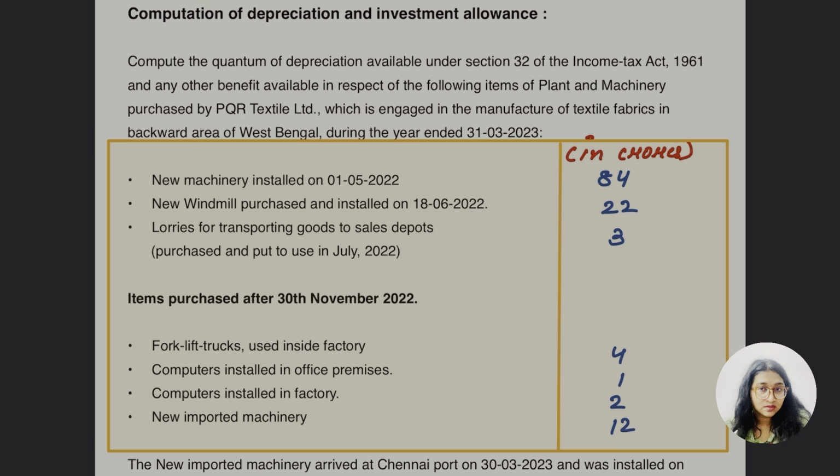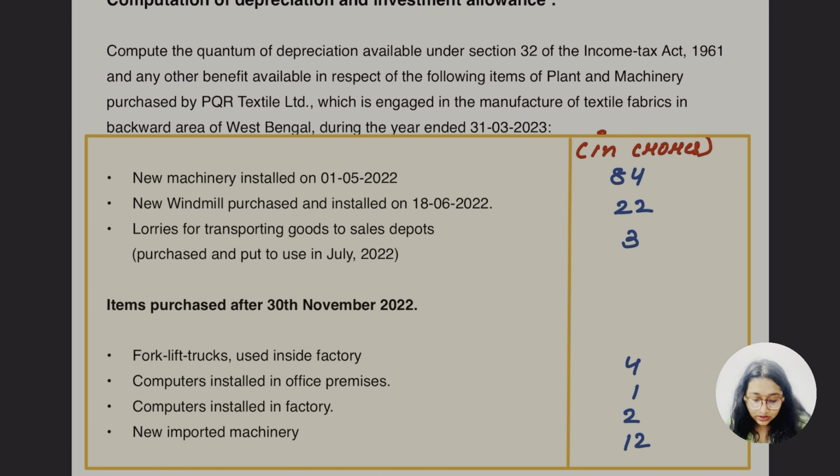Earlier there was a depreciation rate for these backward areas, like Telangana, Andhra Pradesh, West Bengal, these are backward areas, so the depreciation rate was 35%. Now it's not given to them. So now we have no more calculation about this, everything is the same for every state. So yes, let's go for it now.